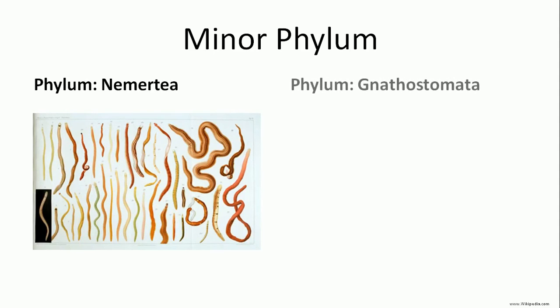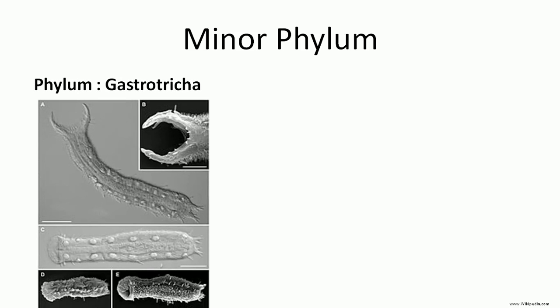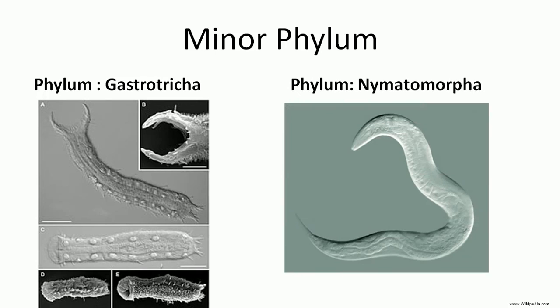Then phylum Gnathostomulida, where the mouth is always found on the ventral side, and this is a Gnathostomulid animal. Then phylum Gastrotricha. Here we see a pictorial presentation of some animals of Gastrotricha. Then Nematomorpha. Here we see the worm-like animals of Nematomorpha.